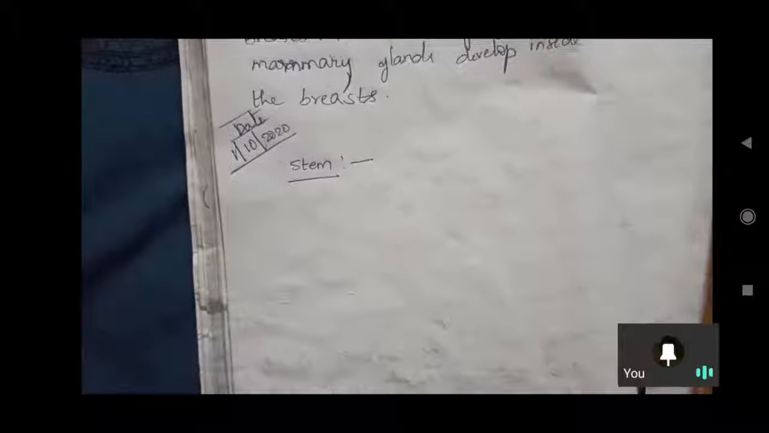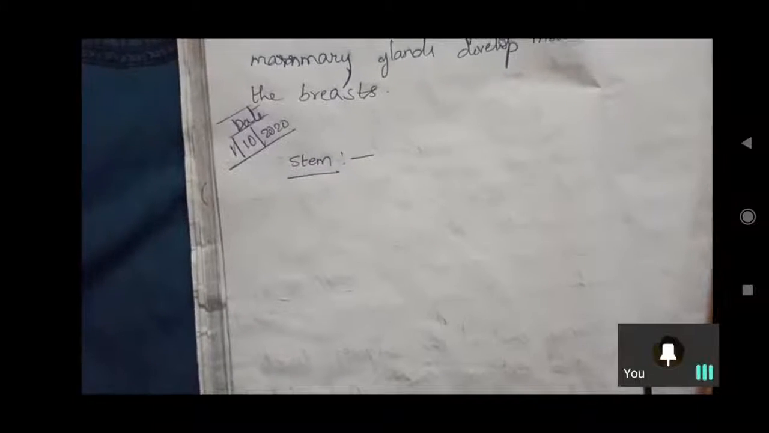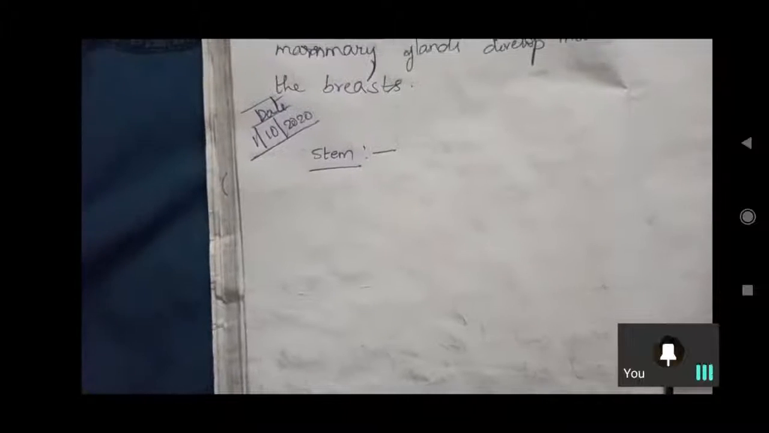Today we are going to see about the stem. Stem provides support to the plant. That is the heading they have given. What do you understand from the stem? Without stem, is there any support to the plant? No. Stem gives support. The stem is the portion of the plant which gives support to the plant.